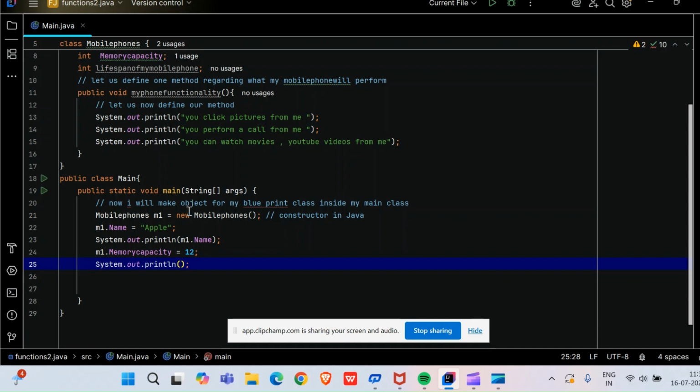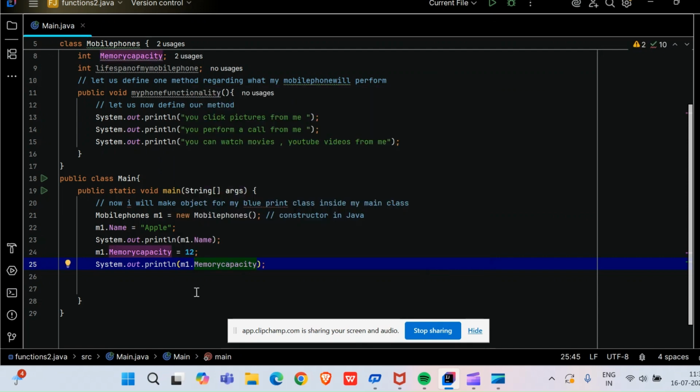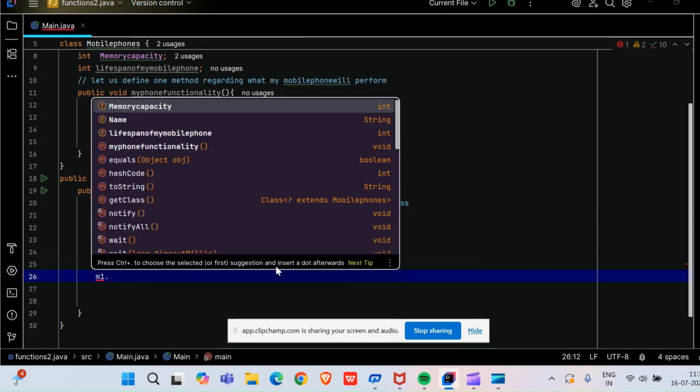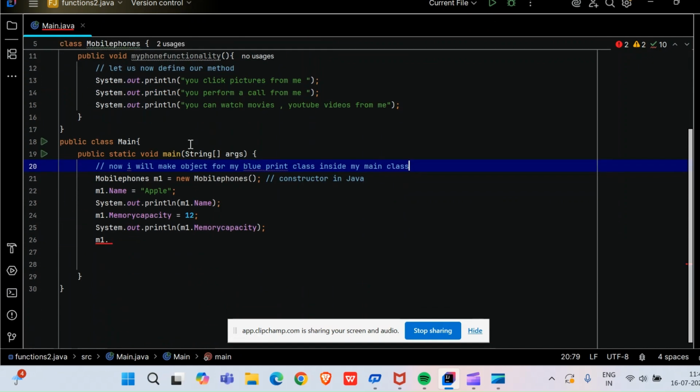Let me print this also. Let it be what I want to print, m1 dot memory capacity, right? M1 dot memory capacity. The next variable that I have created in my blueprint class is int lifespan of my mobile phone.